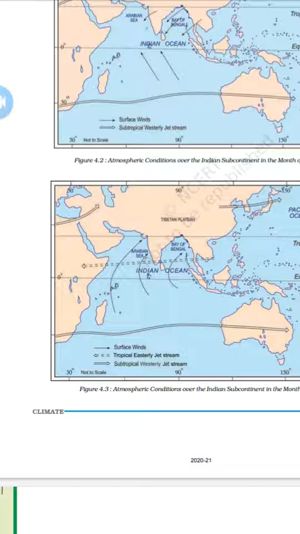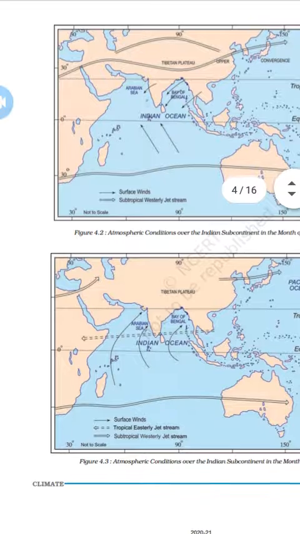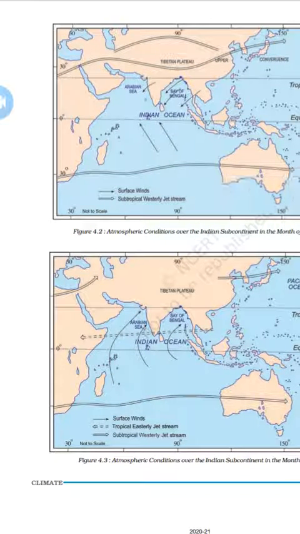The fourth one is the movement of the westerly jet stream to the north of the Himalayas. Here we can see two maps: the northern side of the Himalayas, and the presence of the tropical easterly jet stream over the Indian peninsula during summer.